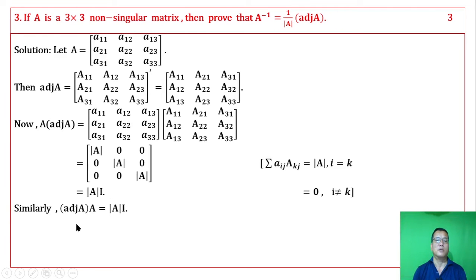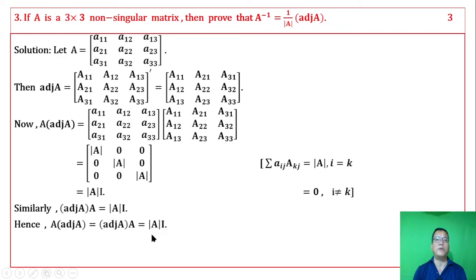Similarly adjoint A into A gives determinant A into I. Hence A into adjoint A equal to adjoint A into A equal to determinant A into I.